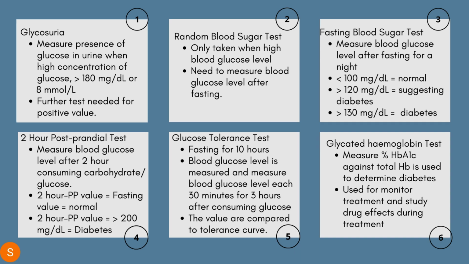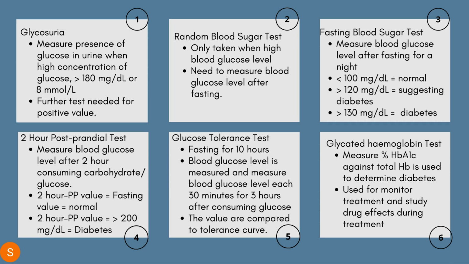The fourth test is the 2-hour postprandial test, which measures the blood glucose level 2 hours after consuming carbohydrate or glucose. If the blood glucose level is more than 200 mg per dl, the individual is diagnosed with diabetes. The fifth test is the glucose tolerance test, which requires fasting for 10 hours. The individual needs to fast for 10 hours and the blood glucose level is measured.